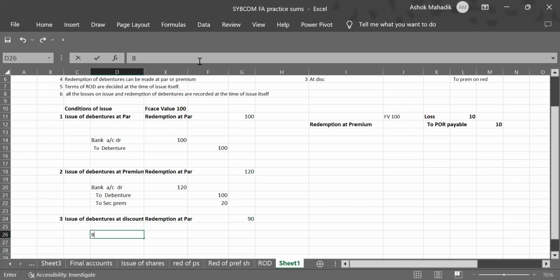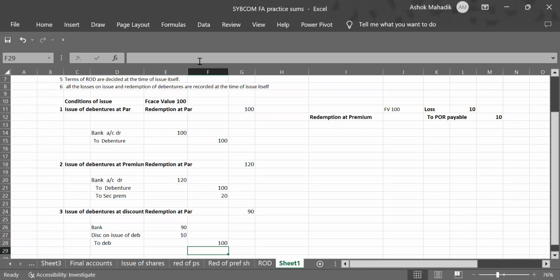So we are going to receive money, but a little less, only 90. So what about that 10 rupees? It's a discount on issue of debenture. Clear? To debenture account. How much value? I told you, against debenture always write face value. This one thing you should not forget. Clear? I hope this part is clear now.